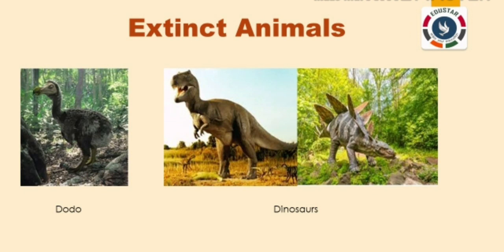Extinct animals. Organisms can adapt to various conditions but to a certain limit. Sometimes the surrounding conditions become extremely harsh for an animal to survive. In these conditions, the number of a particular animal starts decreasing and ultimately they disappear from the earth. Dodo and dinosaurs are some animals that have already disappeared from the earth. Such animals which do not exist on the earth now are called extinct animals.